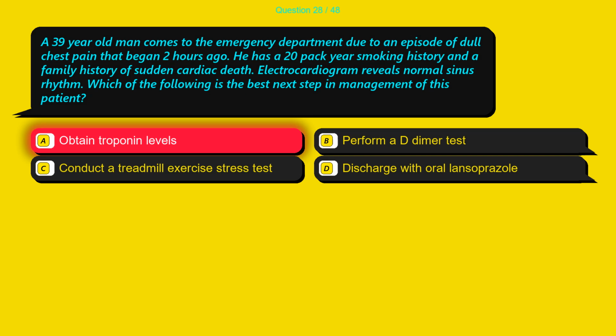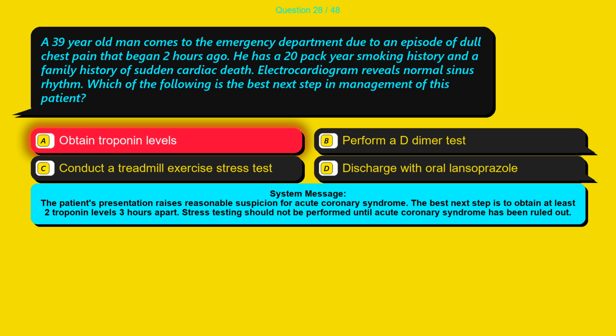The correct answer is option A, obtain troponin levels. The patient's presentation raises reasonable suspicion for acute coronary syndrome. The best next step is to obtain at least 2 troponin levels 3 hours apart. Stress testing should not be performed until acute coronary syndrome has been ruled out.